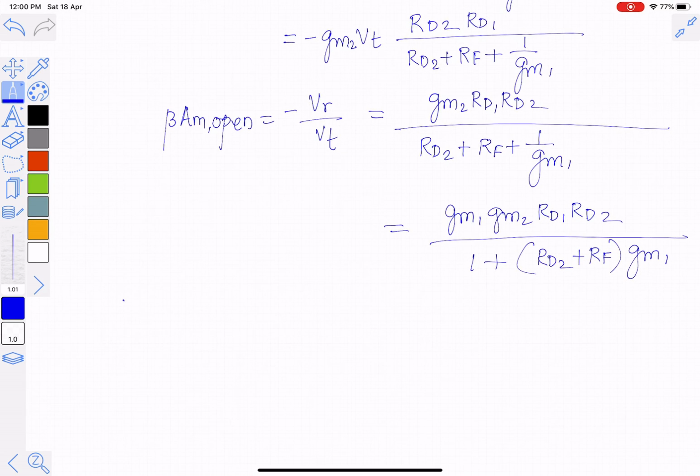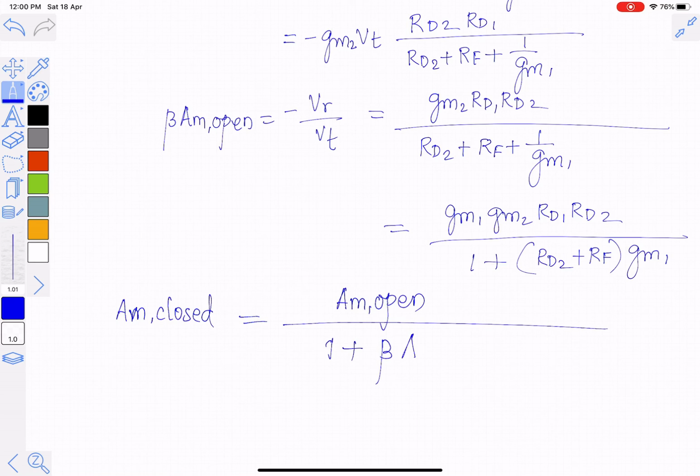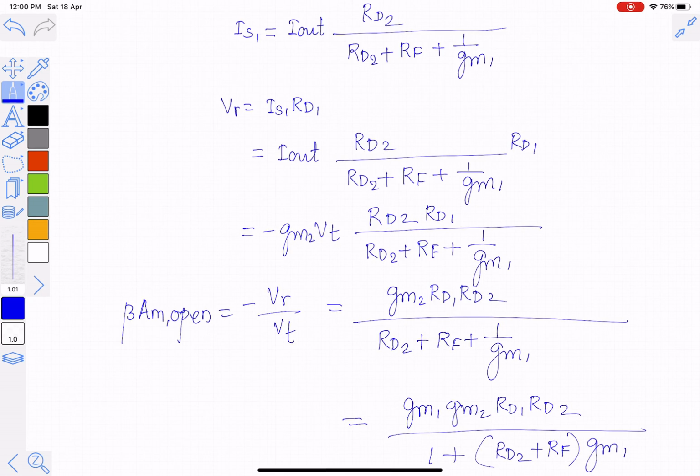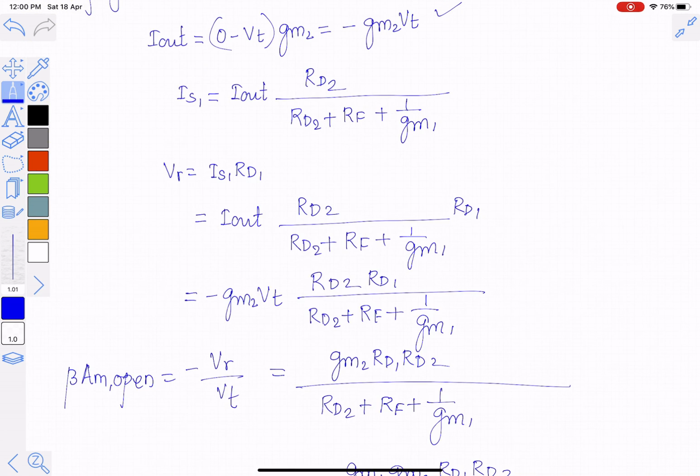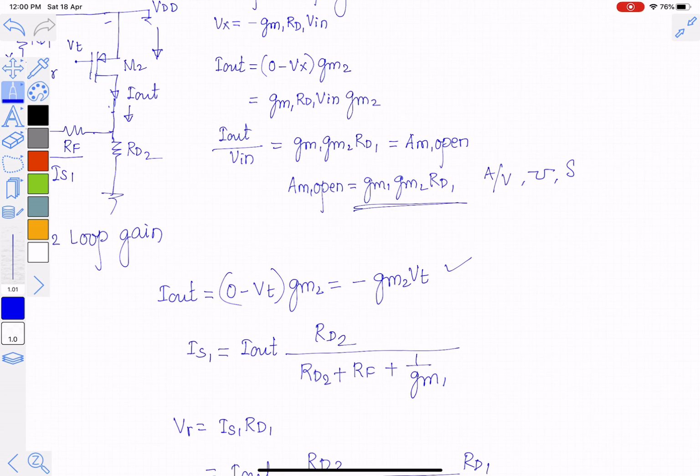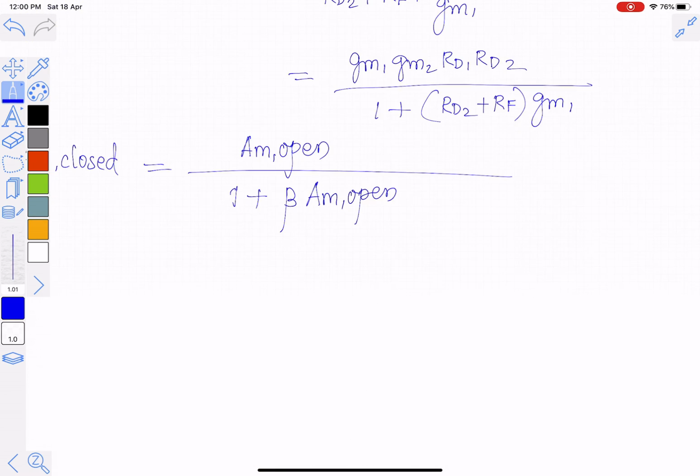So now I can write AM closed is AM open divided by 1 plus beta into AM open. AM open has already been calculated. AM open is given by GM1 into GM2 into RD1.